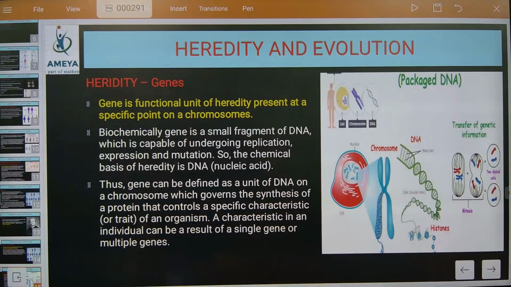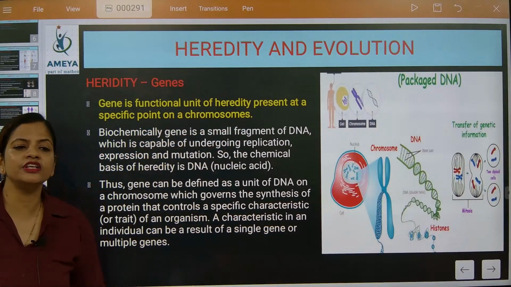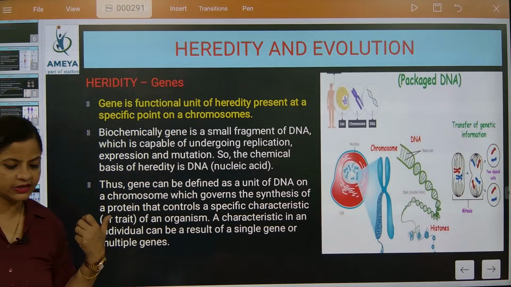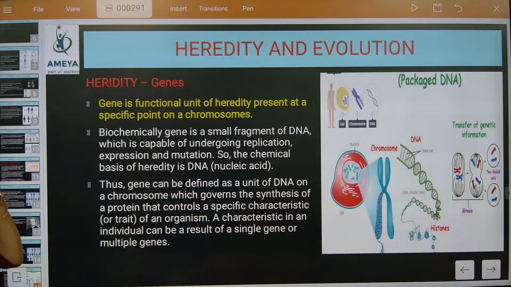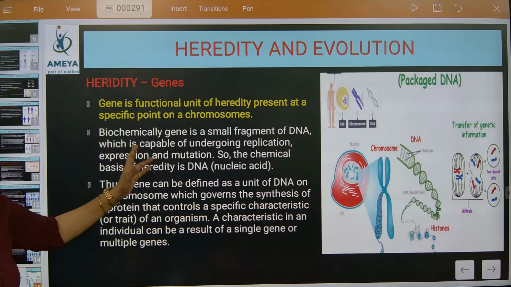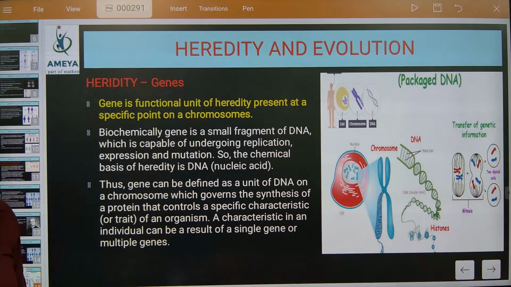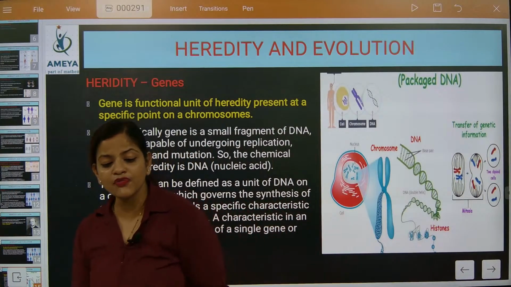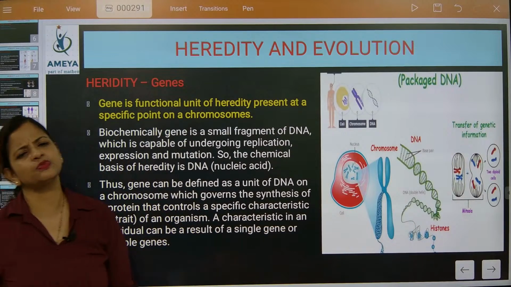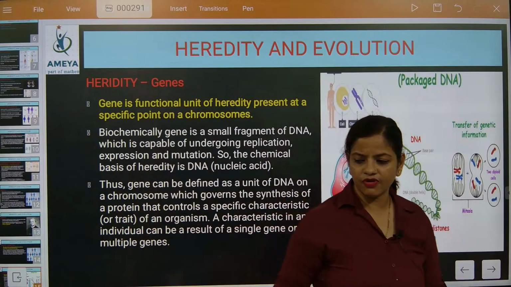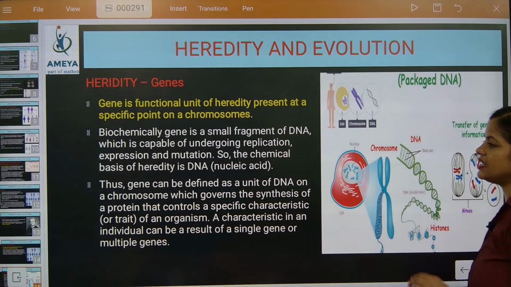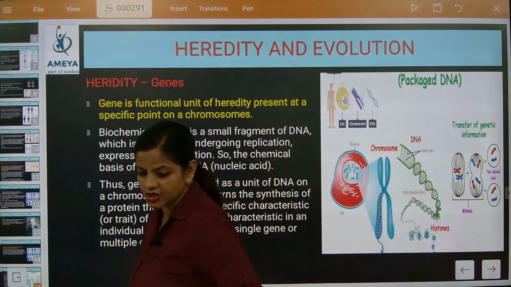So now, gene is the functional unit of heredity, because the gene carries the characteristics. Understood or not? Now look here, at a specific point on a chromosome. Biochemically, gene is a small fragment of DNA. Note down. Many times they ask what is a gene, where it is located, and what is the specific function of a gene. So please write down this part. After that we will do the next section.